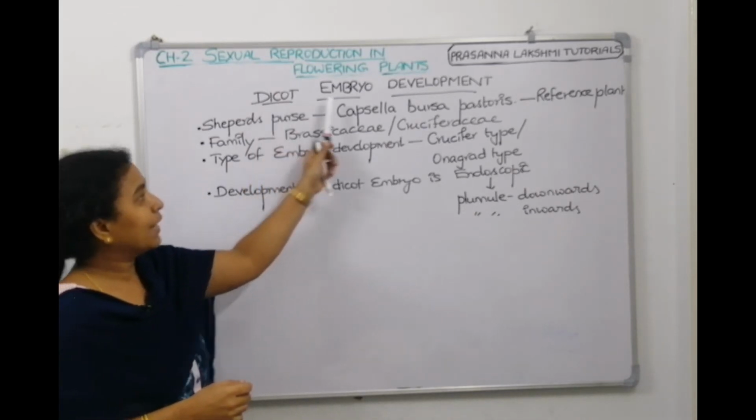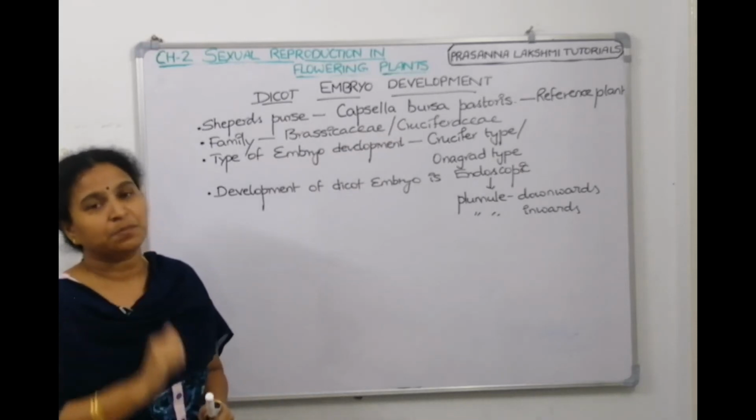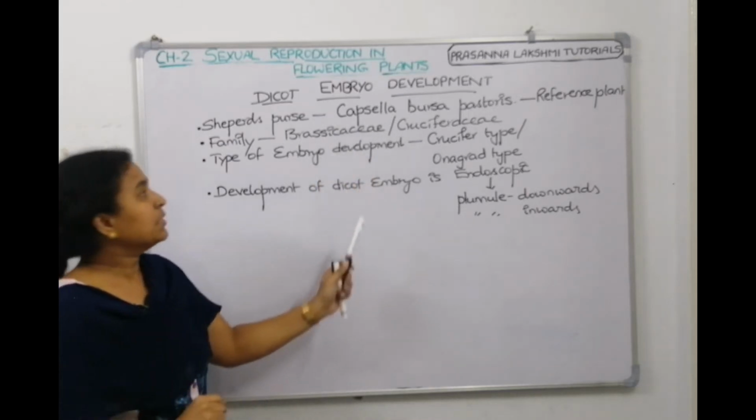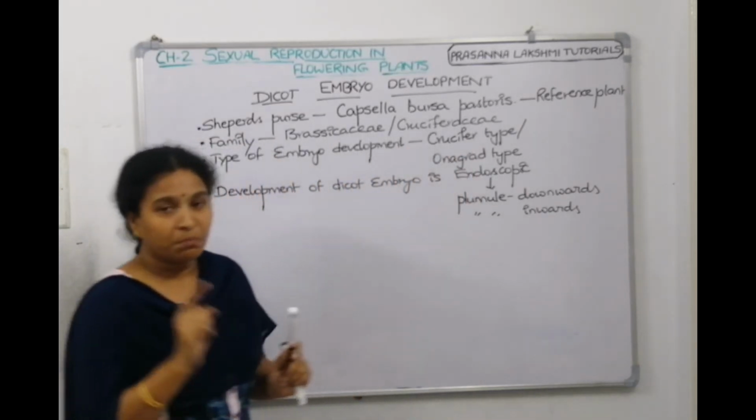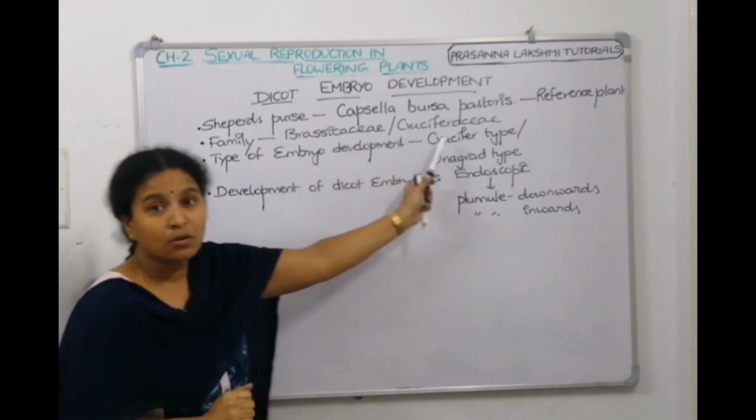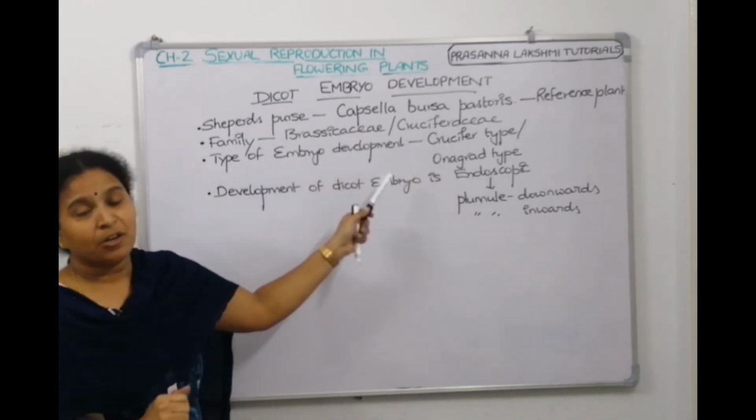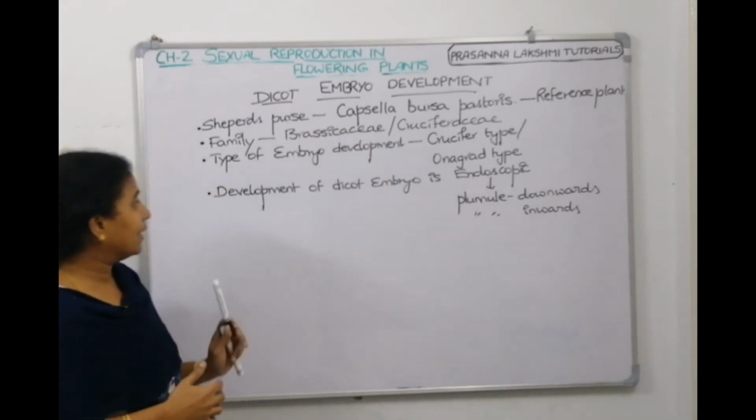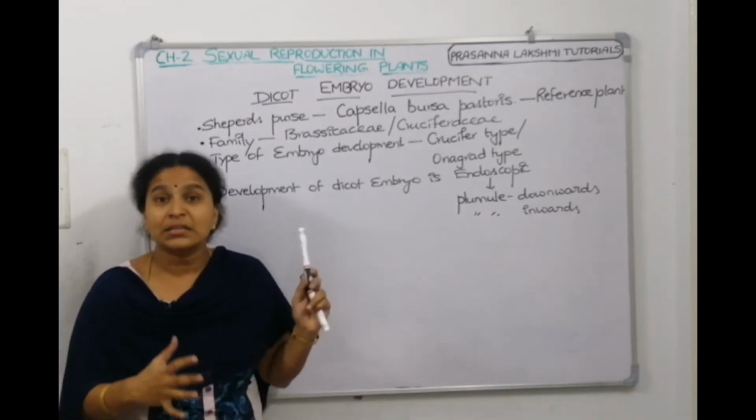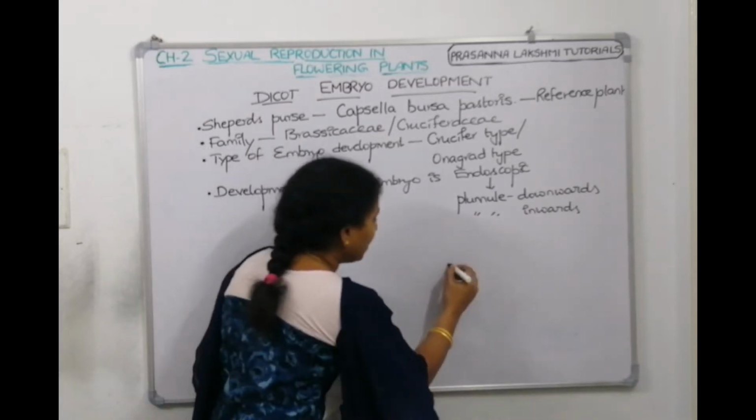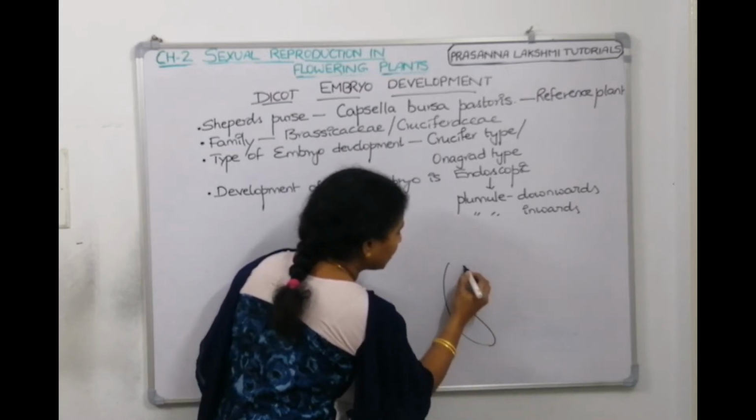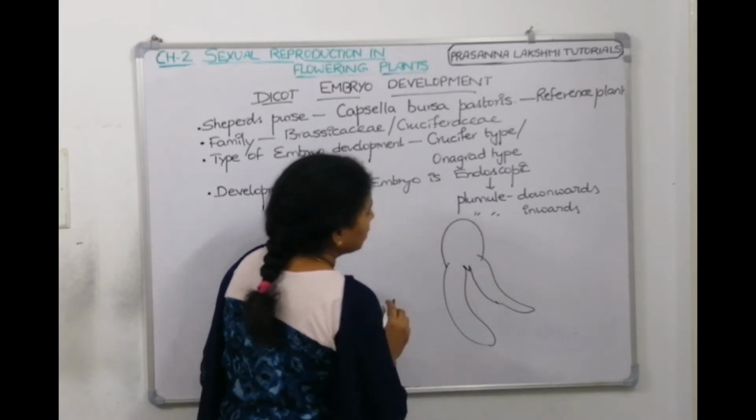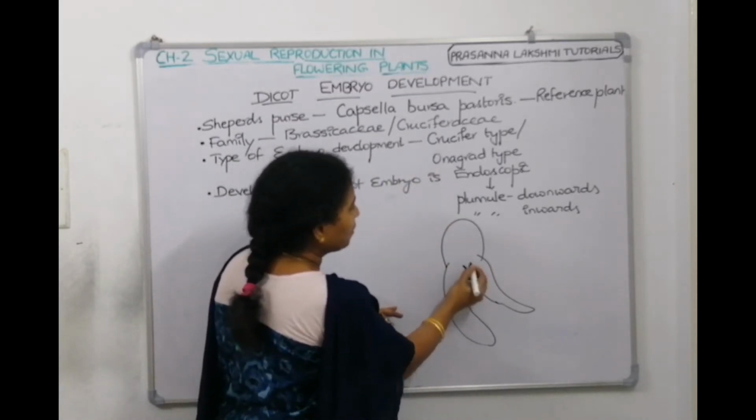When we have to talk about the dicot embryo development, we need to talk about a reference plant. The reference plant is called shepherd's purse. Its scientific name is Capsella bursa pastoris, belonging to the family Brassicaceae or Cruciferaceae. The type of embryo development, which is the common type, is called crucifer or Onagrad type of embryo development. And the development of dicot is endoscopic, meaning when we see the embryo, this is one cotyledon and this will be the other cotyledon, right? So here radicle will be there and plumule is down.